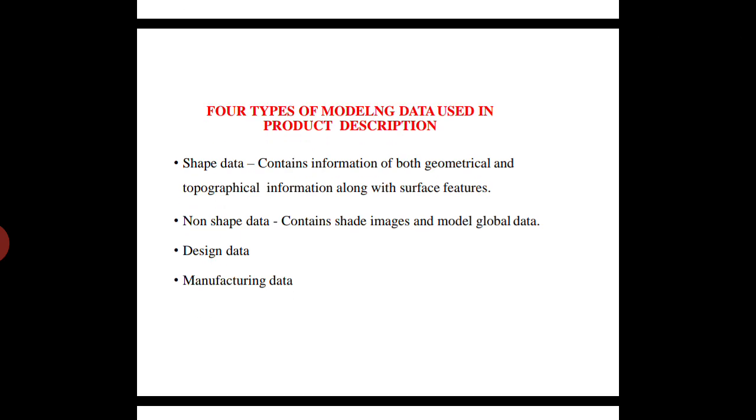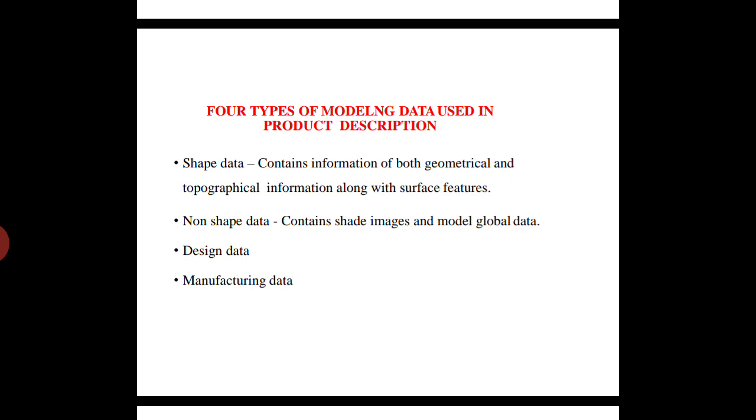There are 4 basic types of modeling data used in product description or design. Shape data, which contains information of both geometrical and topographical information along with the surface features. Non-shape data, which contains shade images and model global data.